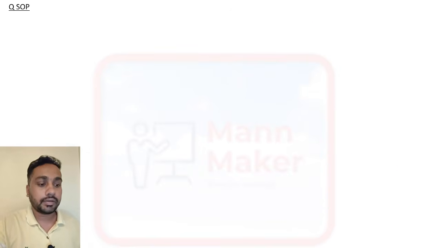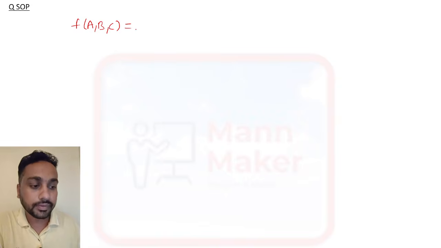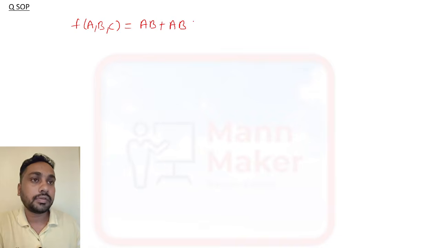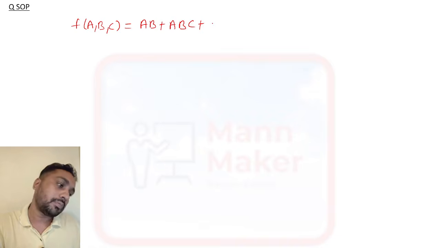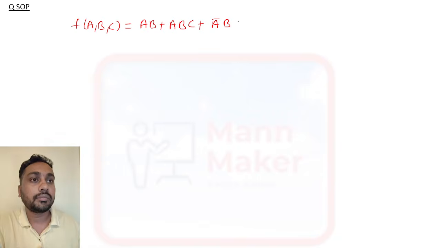All right, now we'll solve one question as an example. The question is taken from SOP, sum of product, for three variables. Suppose in a question it is given F(A, B, C) = AB + ABC + A bar BC + A bar BC bar.